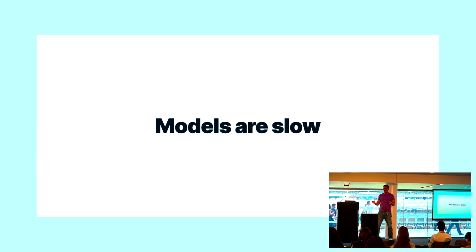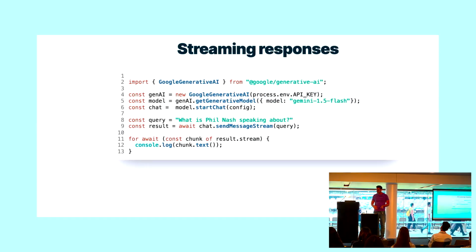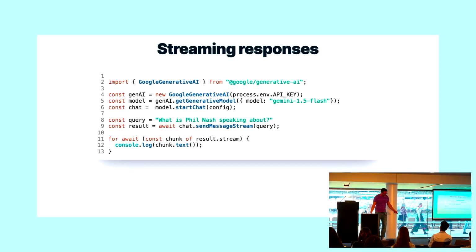Large language models tend to be slow. Even in the case where I like to use Gemini Flash, which is pretty fast, it's still slow to bring out paragraphs of text. And so as JavaScript developers, if we ever deal with the front end as well, we need to be able to make a user experience that's worthwhile for our users. And funnily enough, if you were in the last talk, that was Alice talking about streaming in JavaScript. And streaming is actually really important for our user experience here in generative AI as well.